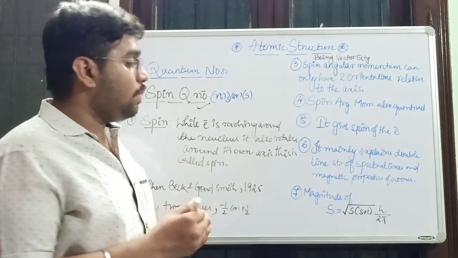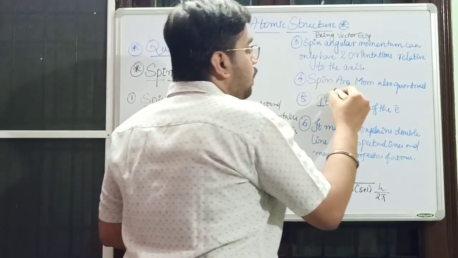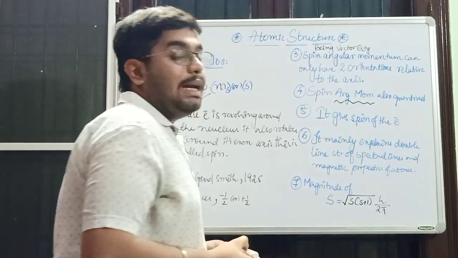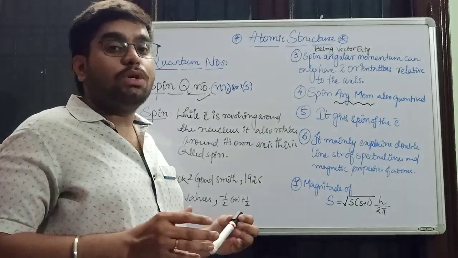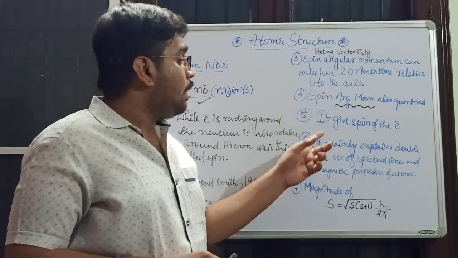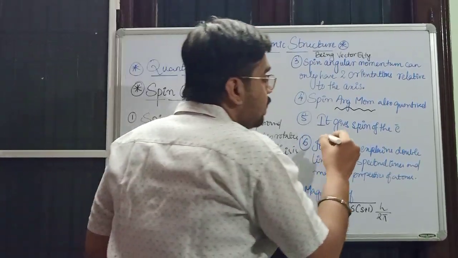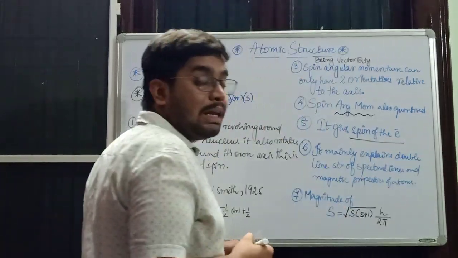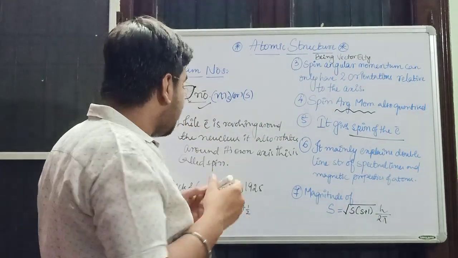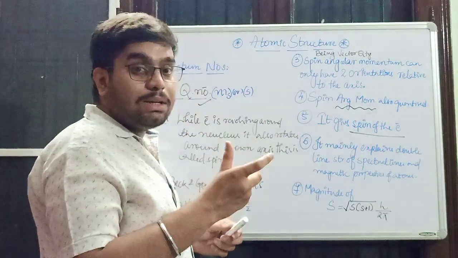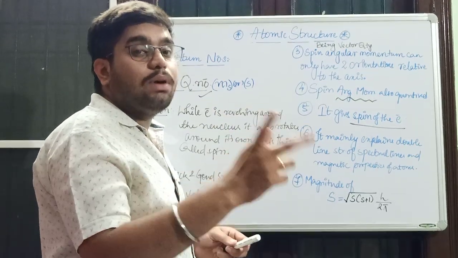All these terms regarding angular momentum will be very clearly explained in Bohr's model of the atom. So what does the spin quantum number give? It gives the spin of the electron. Spin is nothing but the rotation along its own axis while revolving around the nucleus.